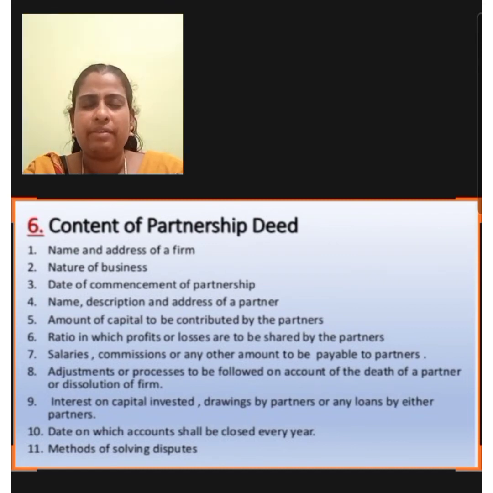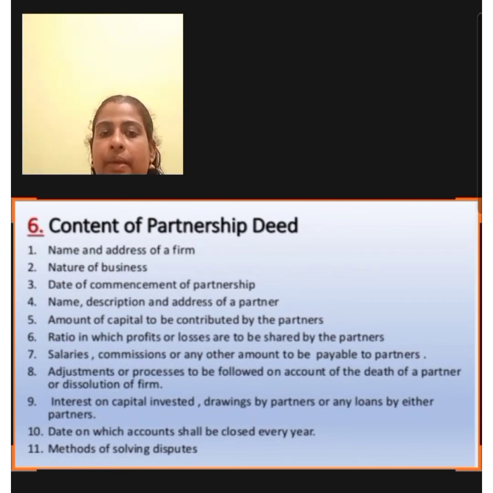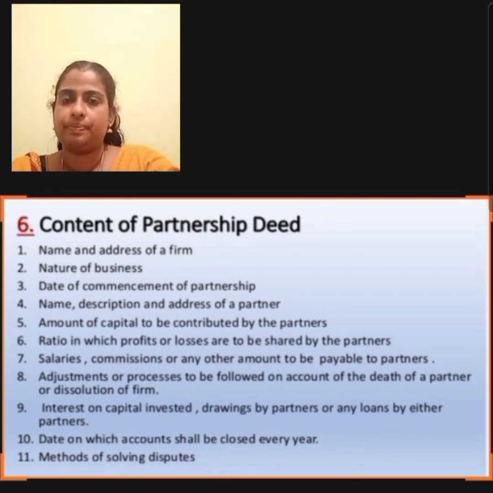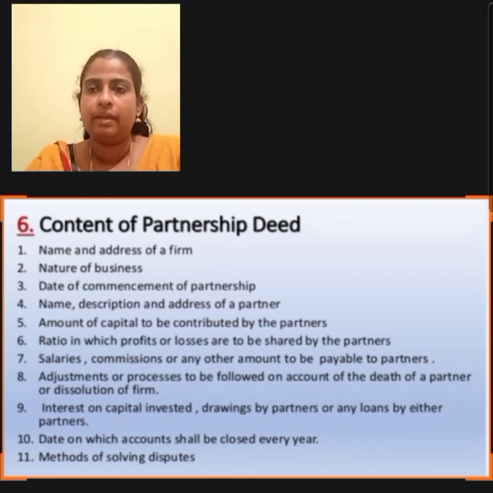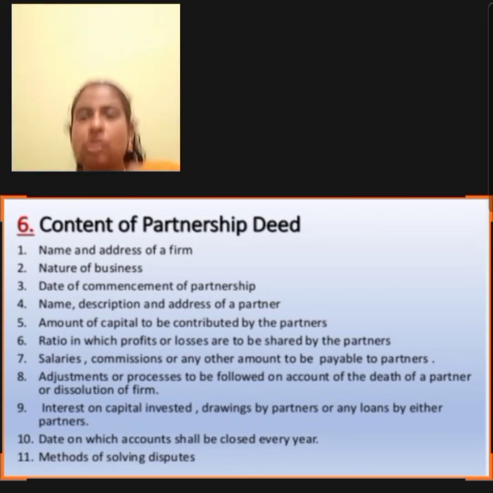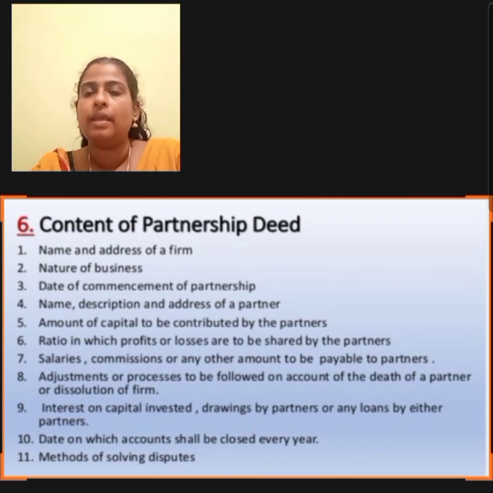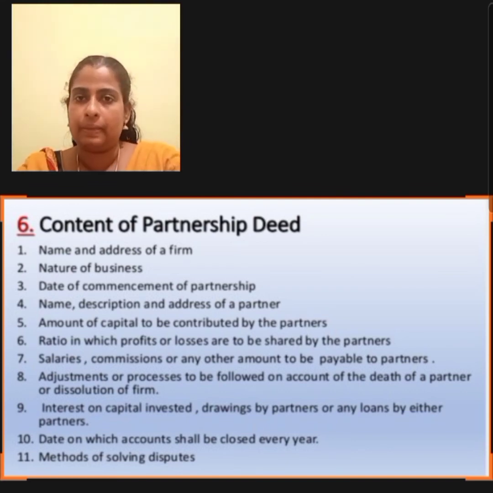Is it essential to have a partnership deed? No, it is not essential but desirable to have a partnership deed. In case partnership deed does not exist, provisions of the Indian Partnership Act 1932 will apply. Next topic is provisions affecting the accounting treatment in the absence of partnership deed. In the absence of partnership deed, or where it is silent, it does not have a clause in respect of the following matters, the provisions of the Indian Partnership Act 1932 will apply.